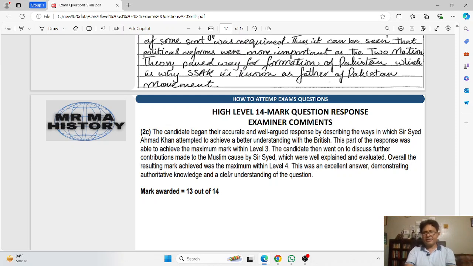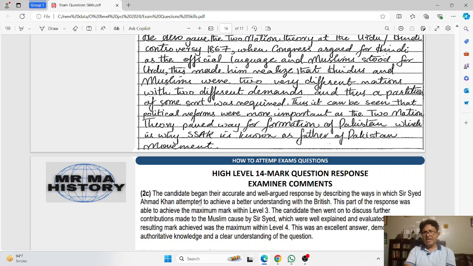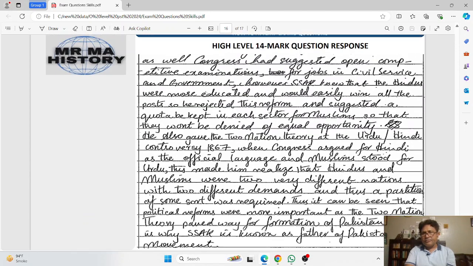Now, if I ask you why this candidate was not able to achieve 14 out of 14, one of the things that I have noticed is that the two-nation theory was highlighted by this candidate as a different contribution.